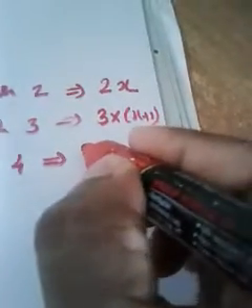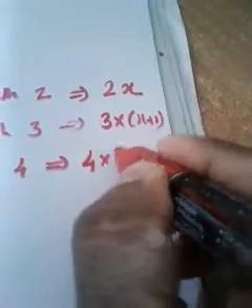When you multiply the third integer with 4, it becomes 4 into x plus 2. So the first integer was x, then x plus 1, x plus 2. After the modification, according to the question, the integers become 2x, 3 into x plus 1, and 4 into x plus 2. Okay.